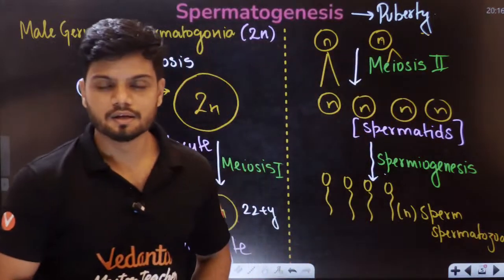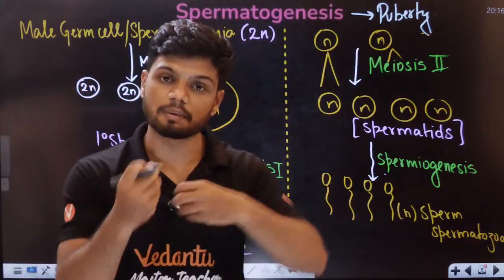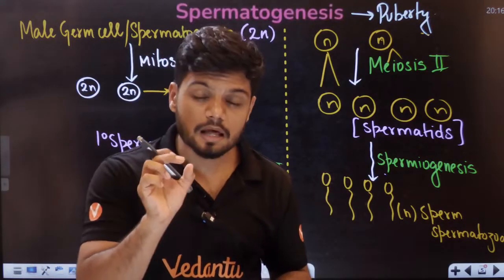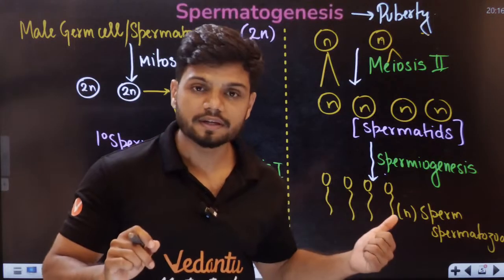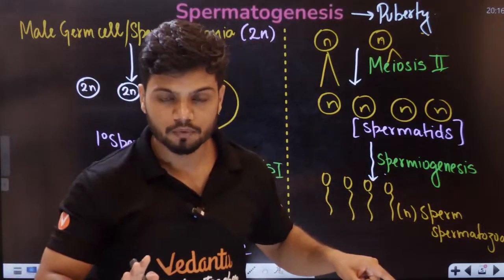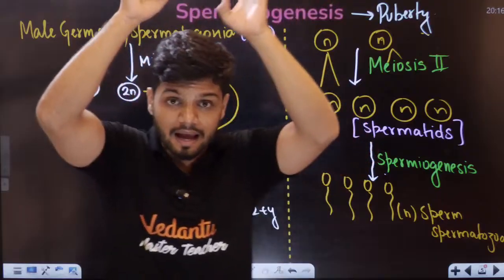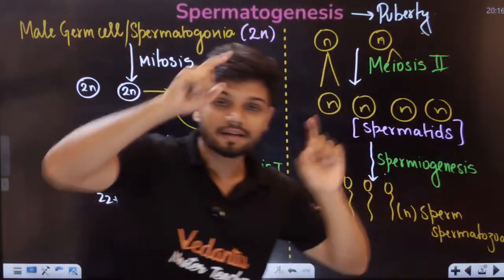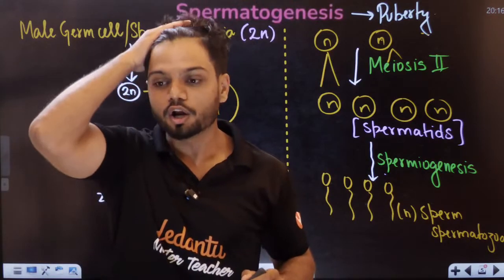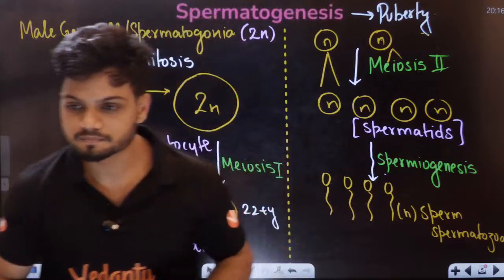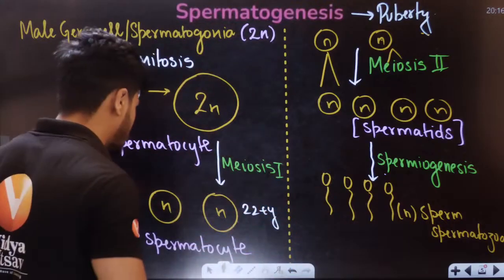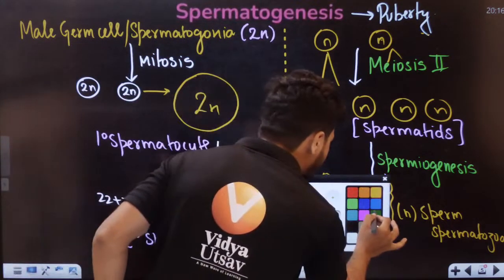Now a question arises: is the sperm released as such, like take the sperm and throw it out? Not possible. All the sperm which are produced are produced inside the seminiferous tubule. All of these sperms and the spermatogonia are present inside the seminiferous tubule. Now the head of the sperm is embedded inside the Sertoli cell. All of you remember the Sertoli cell, right? The head of the sperm is embedded in the Sertoli cell.